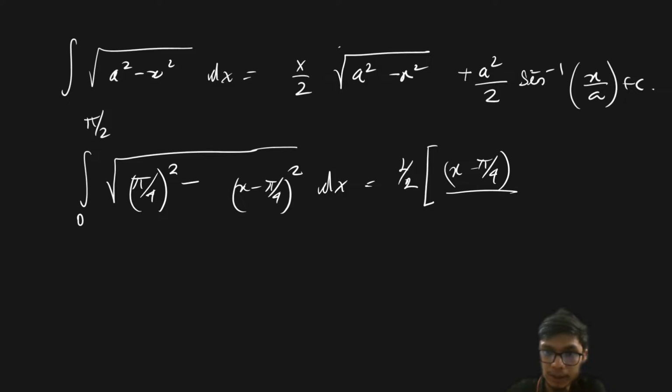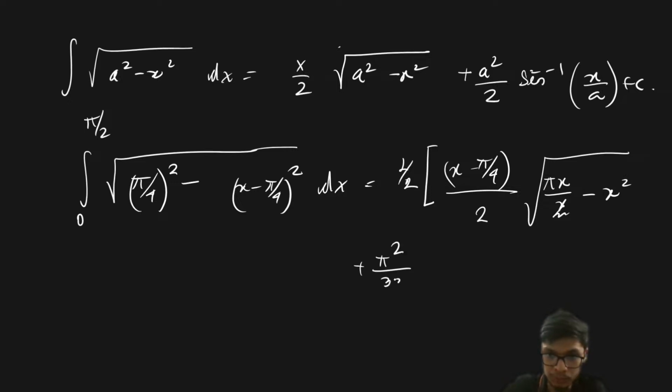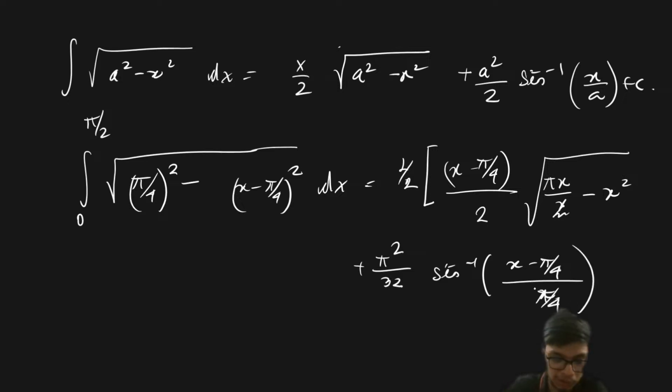So a part is going to be pi by 2, right? So therefore there will be a 2 coming over here again, and then square root of pi x by 2 minus x square plus pi square by 32, then sine inverse of x minus pi by 4 divided by another pi by 4, right? That is what the value of a is, right? That's why I have taken out 32. All right. So then I have to put the limit, that is 0 to pi by 2.